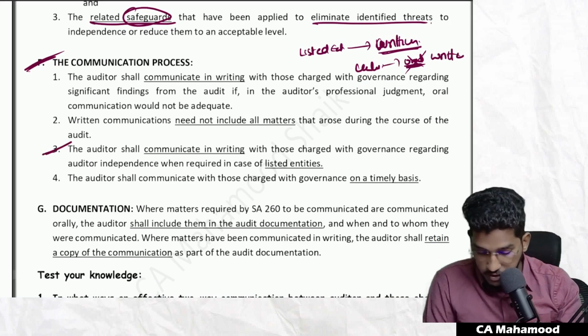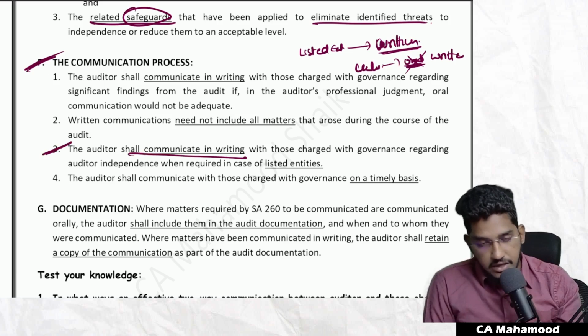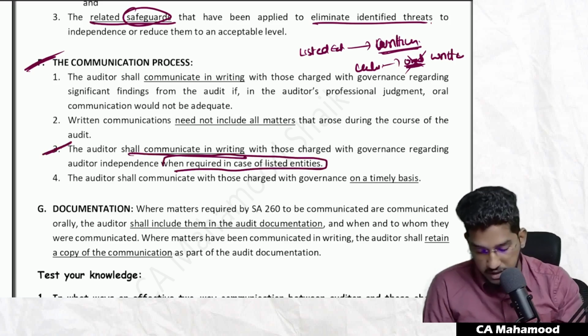First, this point I will read. The auditor shall communicate in writing with those charged with governance regarding auditor's independence when required in case of listed entities. In case of listed entities, compulsorily written communication.